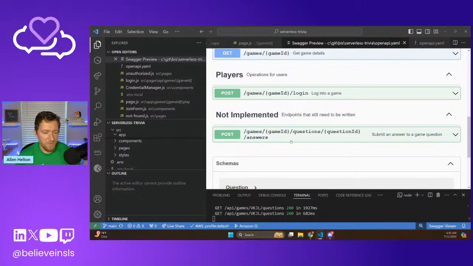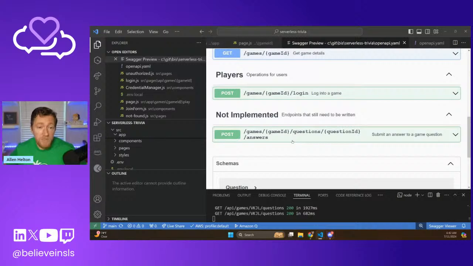And then this is the one that we're going to end up building. I don't have anything for it yet, but this is what we're going to end up calling when somebody says yes or no. That was what we wanted. And then, of course, with this endpoint, we're going to say yes or no, it was right or wrong. Or if nobody knows the answer and we just time out, we'll just say no one answered, and that'll go back to the database for the analytics and say that was probably too hard of a question.